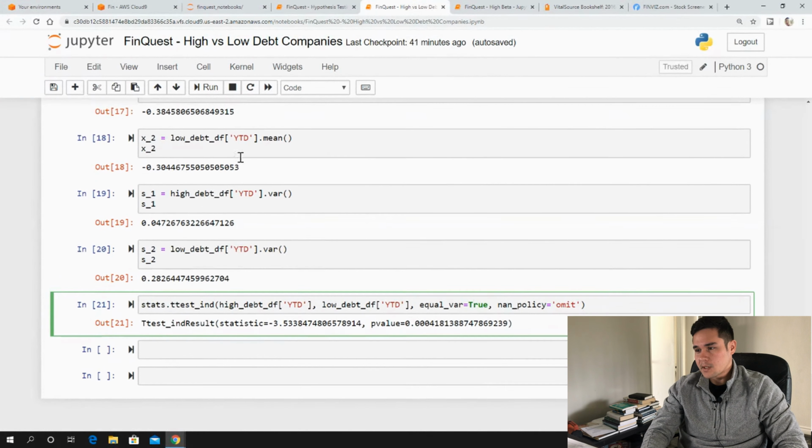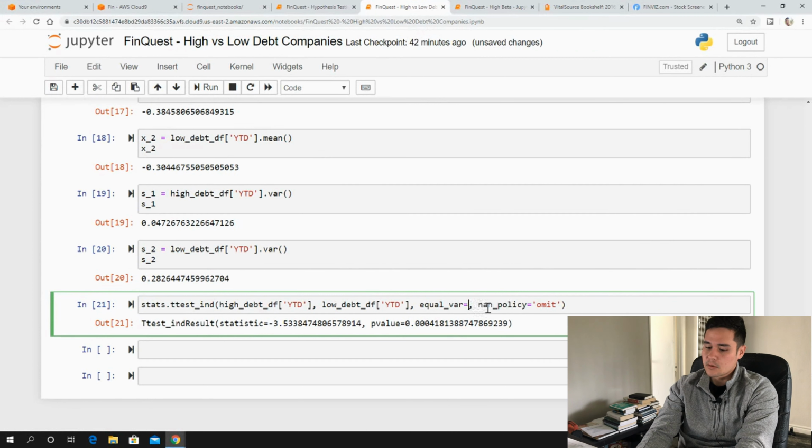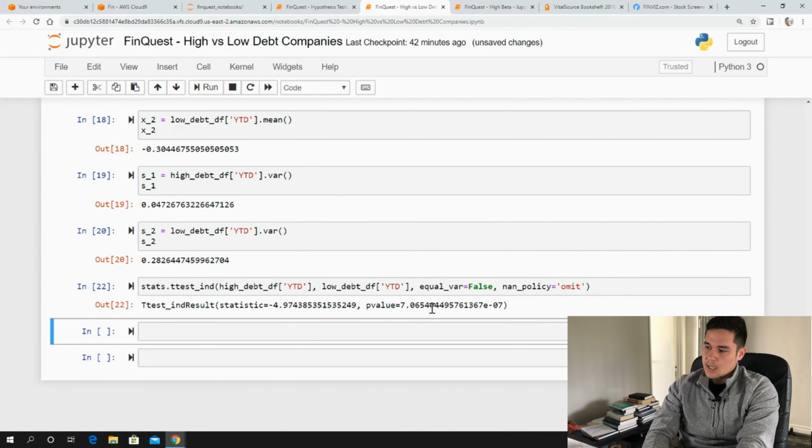Again, remember we saw that the variance is very different, so we could use some different formulas in math, but we can also just use our stats model and just change this argument to False. And again, we still have a very large t-statistic, and our p-value is less than 0.05.